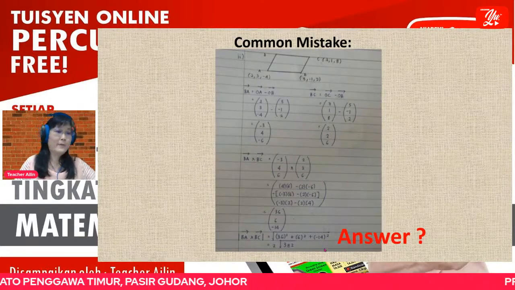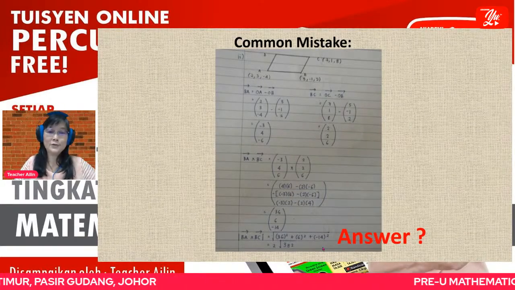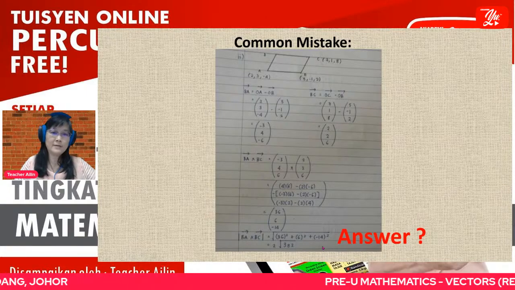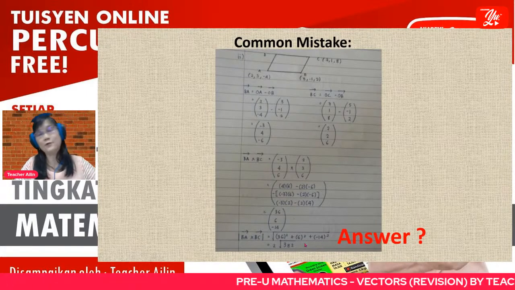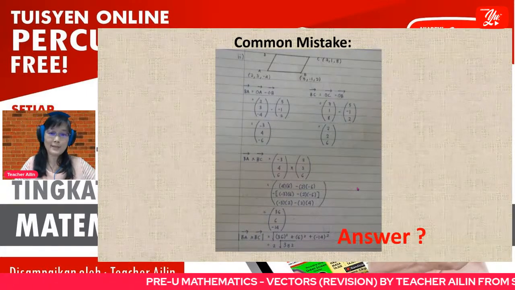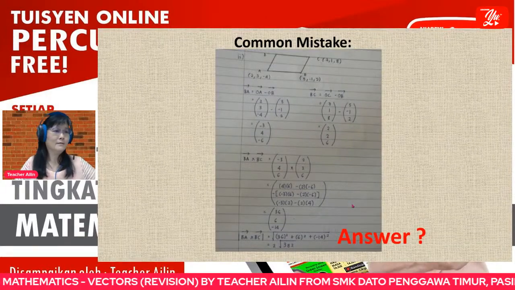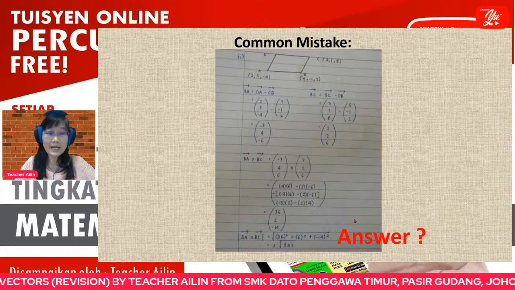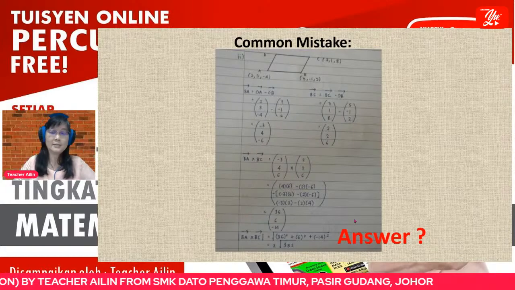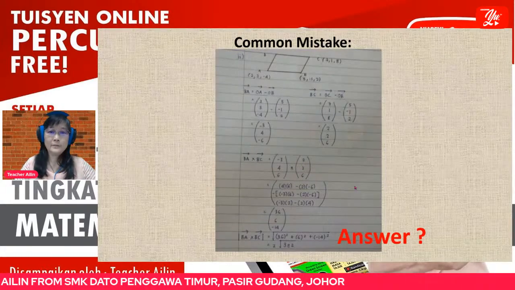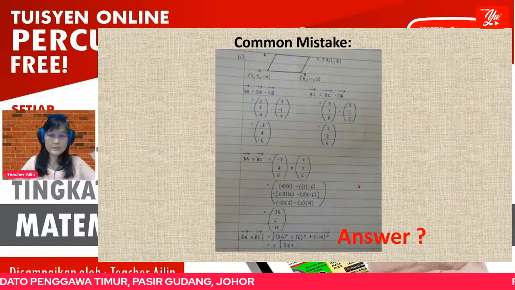So you should remember the final line. You should write the final statement. Therefore, the area for this is equal to what, like that. All right. So students always forget to answer the question. Answer the question. All right. So please don't forget, answer the question.